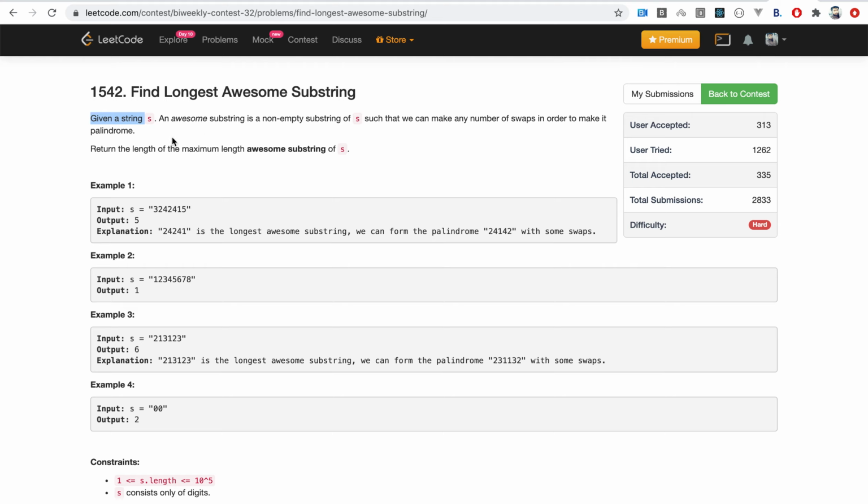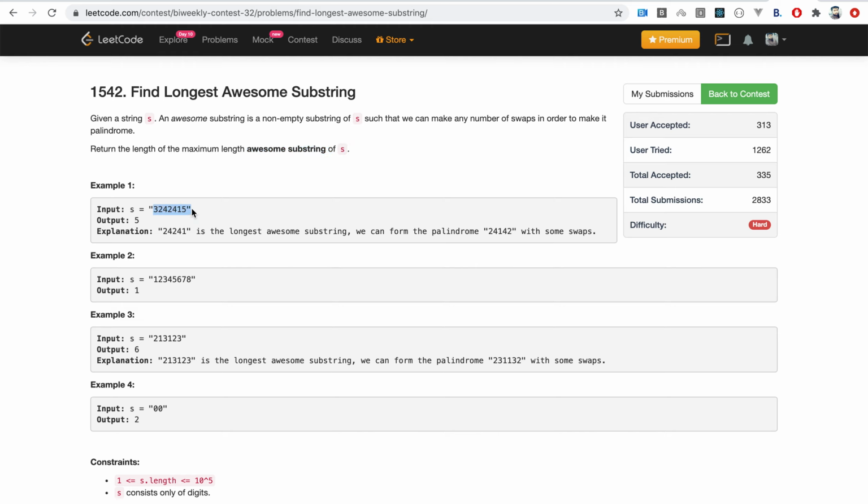Basically, for the substring that we choose, we can make any number of swaps and make it a palindrome. If there exists such a substring, that substring is called an awesome substring. We need to return the maximum length of any awesome substring that we can find in the given string s.